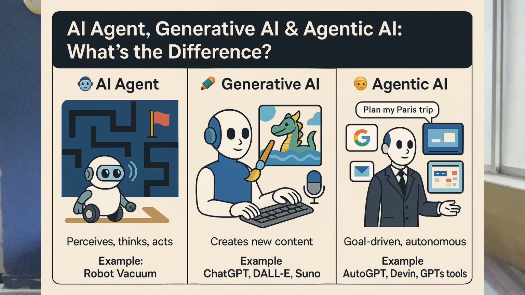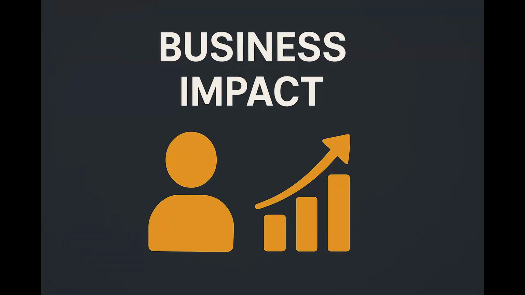AI agent performs specific tasks using rules or automation, often with fixed boundaries. Gen AI creates content like text, image, or code based on patterns it has learned before, whereas agentic AI thinks, plans, and acts autonomously across steps. It's Gen AI with goals, memory, and decision making. It's a bundle of AI agents working together.